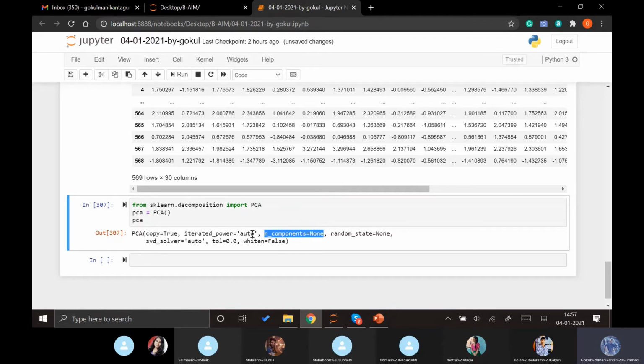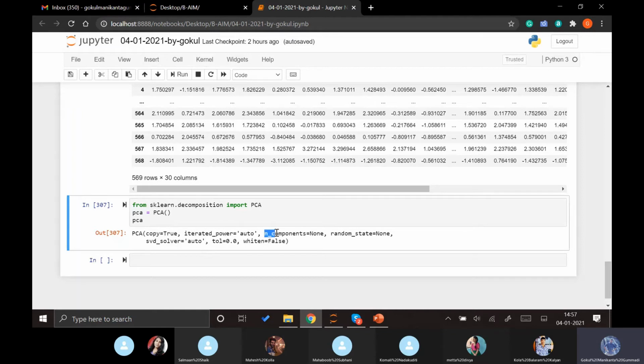The other one is svd_solver, which explains which technique needs to be used to reduce these components. There are different techniques, but keeping it on auto is better because it understands the data and applies the relevant technique to get the best result.